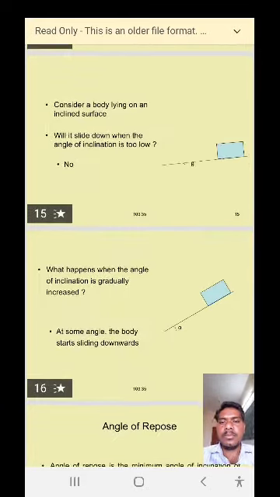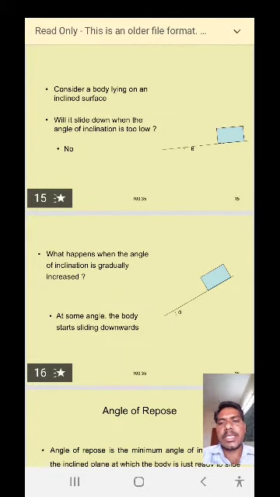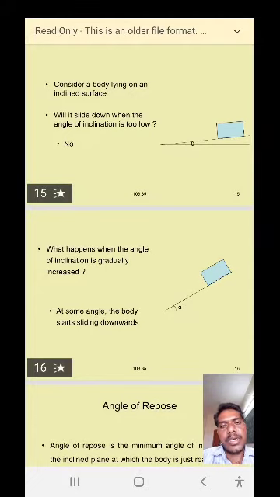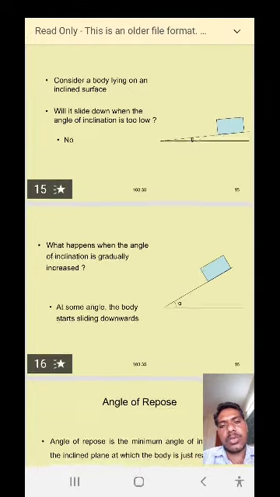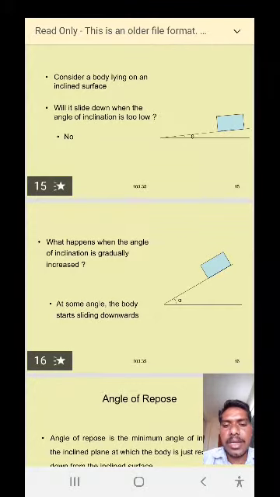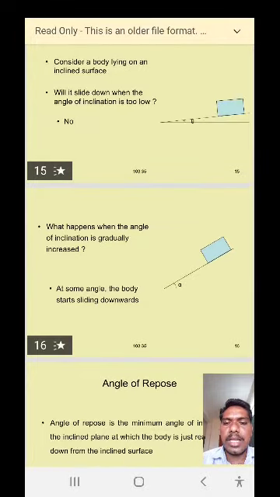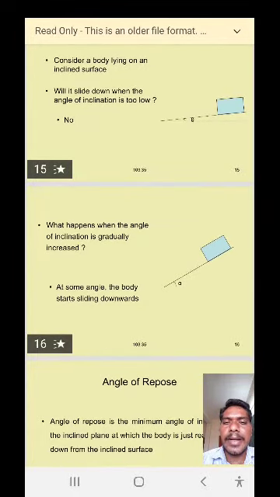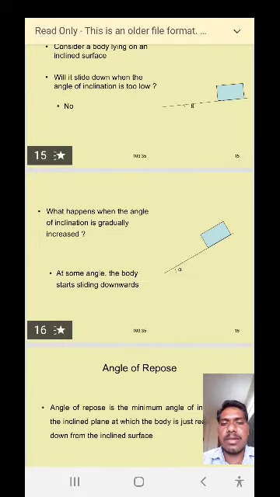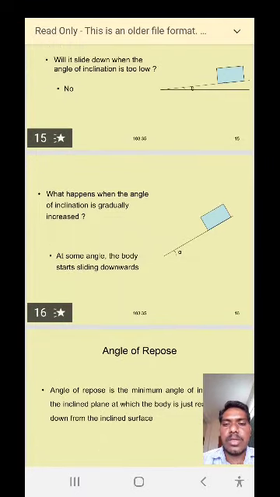Then what happens when the angle of inclination is gradually increased? As shown in the figure, if the angle of inclination is gradually increased, what happens? From this figure, at some angle, the body starts sliding downwards.